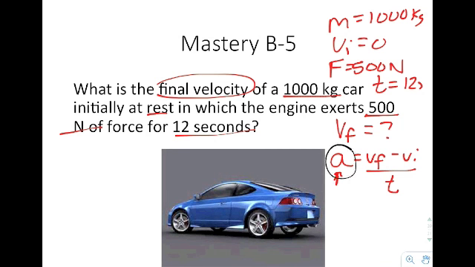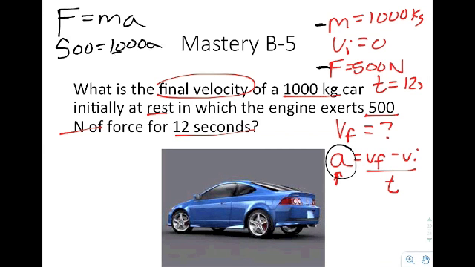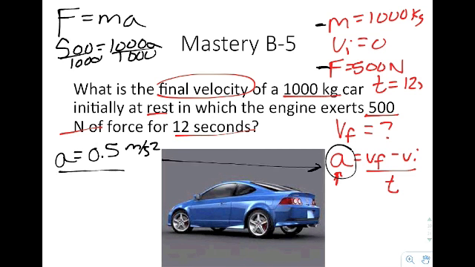So in order to solve for what I want to solve for, I need to know what the acceleration is. Luckily, I have an equation that I've used in this unit that's force equals mass times acceleration. If you look, you have the force and you have the mass, so you can actually plug in. You can say 500 equals 1,000 A. Divide both sides by 1,000, and when you do that, you get A is equal to 0.5 meters per second squared. Now that's really good because that was the one thing that was missing from this equation over here.